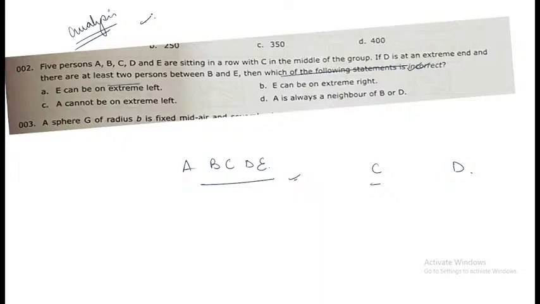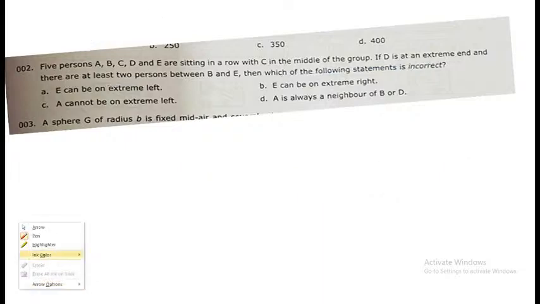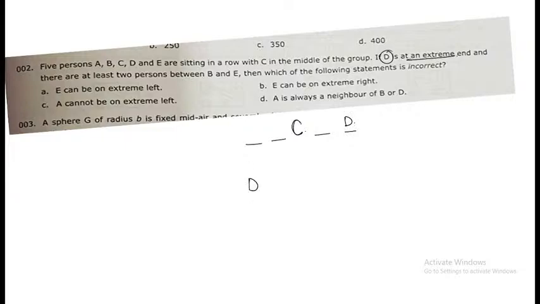Done, everyone? Let's give it a try. This one is an interesting question. So see, the question is saying that there are 5 people, A, B, C, D, E. E is sitting in the middle, okay? So E is always in the middle, right? 2 people would be here, 2 would be here, because there are in total 5. Next it is saying D is at the extreme end. Now D could be on the extreme end of here, or D could be at this place as well, right? It could be anywhere around. Then it is saying between B and E there need to be at least 2 people in the middle.